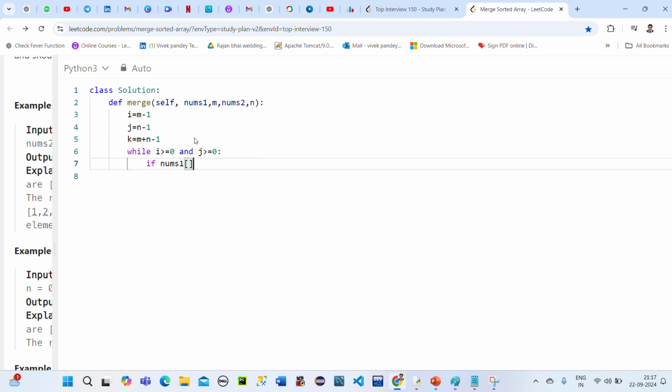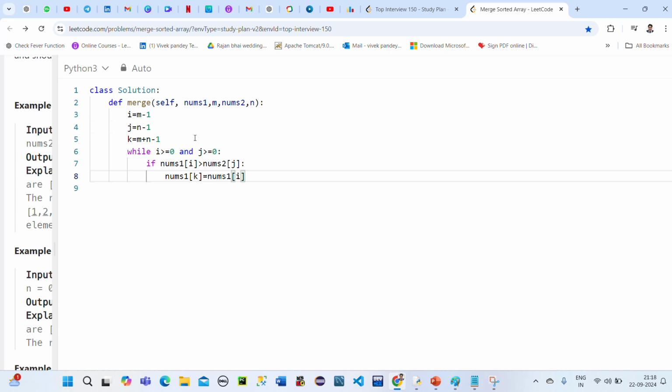If nums1 of i is greater than nums2 of j, then what we have to do is, in nums1, because in one only we are sorting, nums1 of k we are storing nums1 of i.